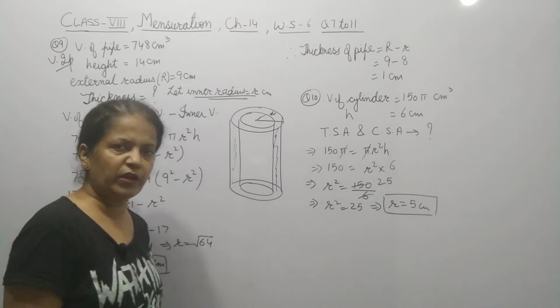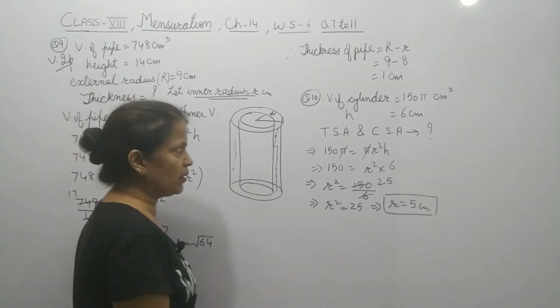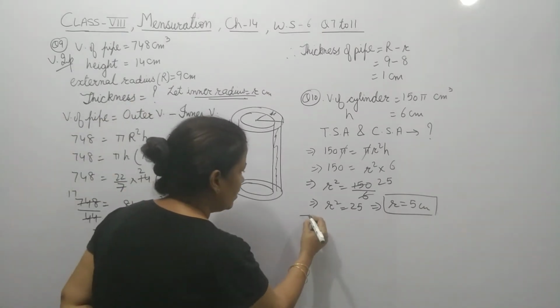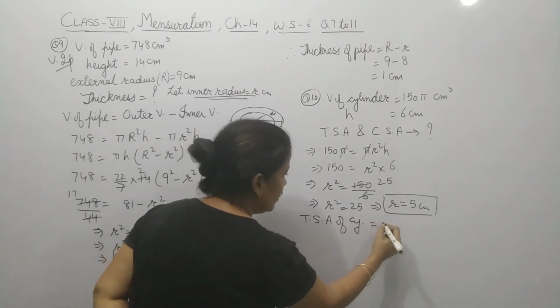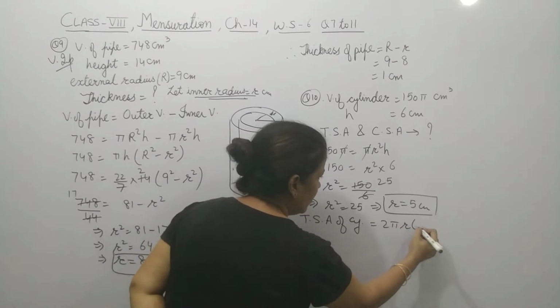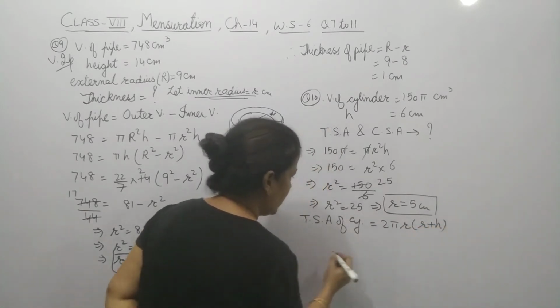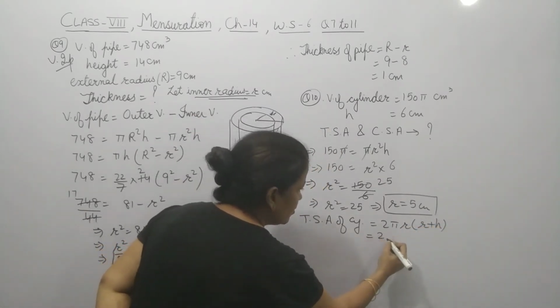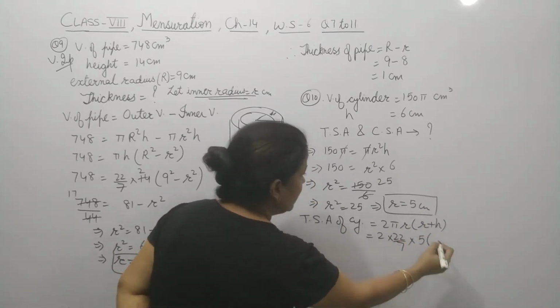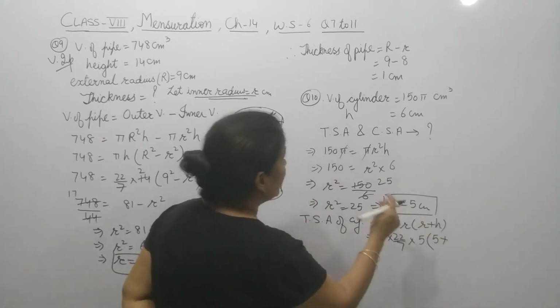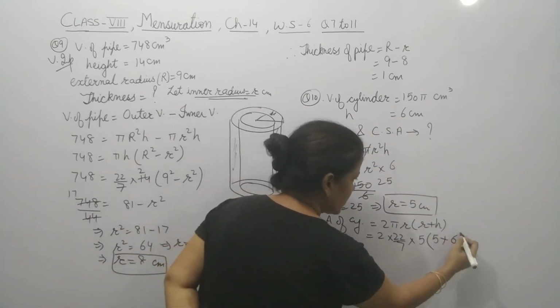Now we will find out TSA and CSA. Total surface area of cylinder is 2 pi R (R plus H), and 2 into 22 by 7, R is 5 and 5 plus H is given as 6.